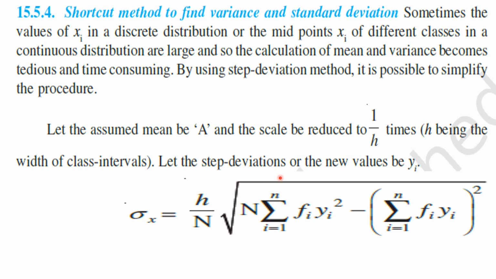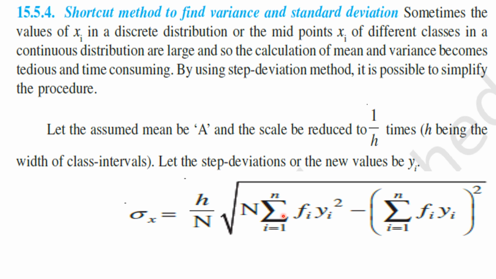Let the step deviations or the new values be yi. Standard deviation is equal to h by capital N into the square root of capital N into sigma i is equal to 1 to n of fi into yi square minus (sigma i is equal to 1 to n of fi into yi) whole square. Okay, my children, understood this point?